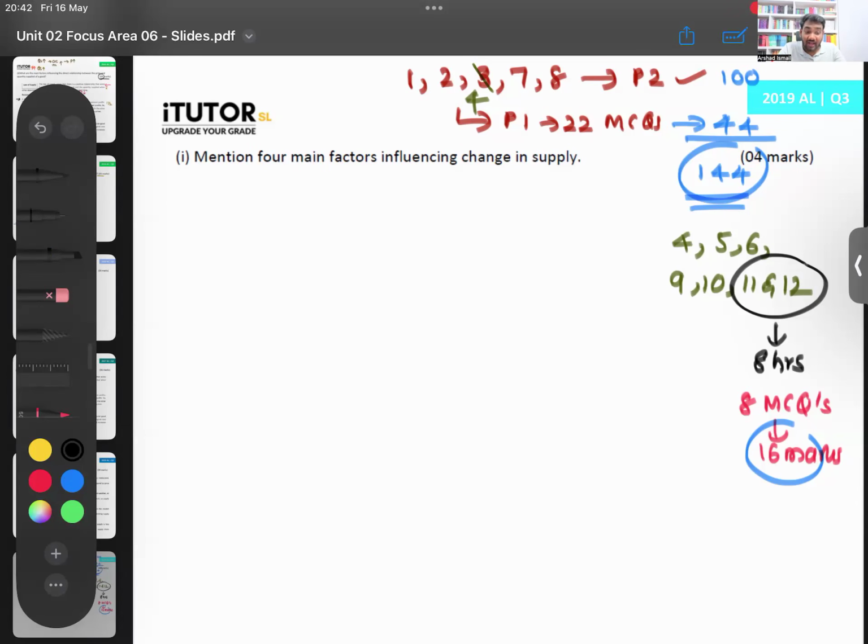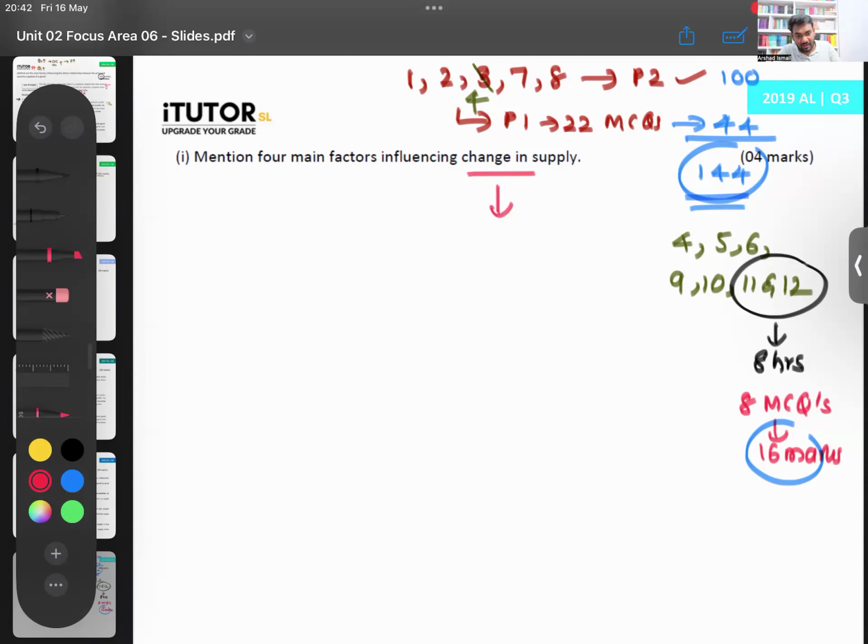In the short run, you can't adjust the supply. Immediately, you can't change. So it's inelastic. Okay. Mention 4 factors influencing change in supply. Easy. So they're talking about determinants except price. A change in supply. So not change in quantity supplied. So change in supply, what can be the 4 factors?